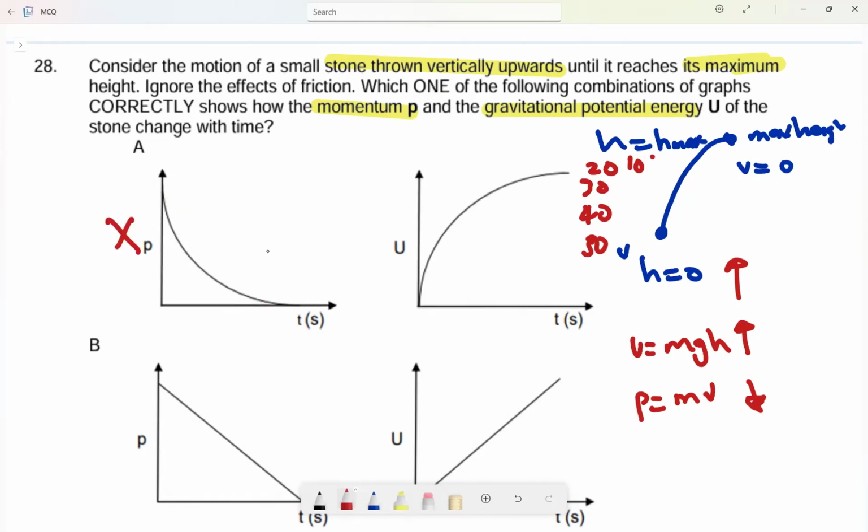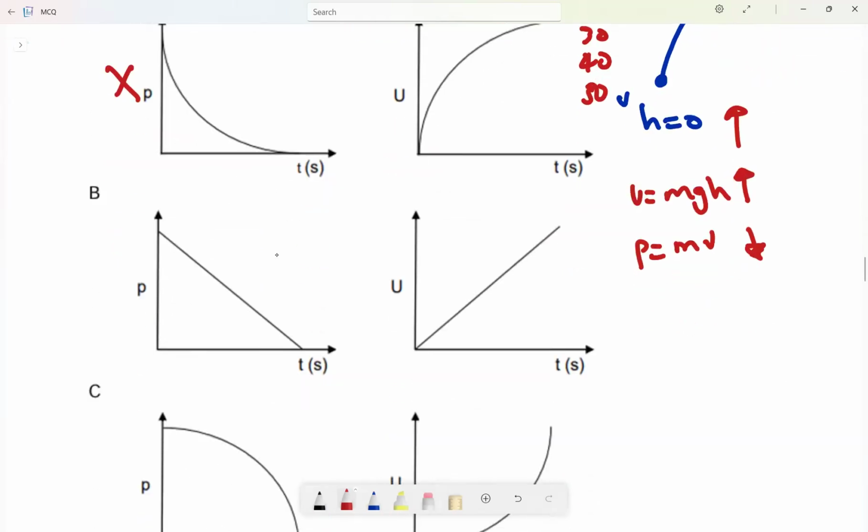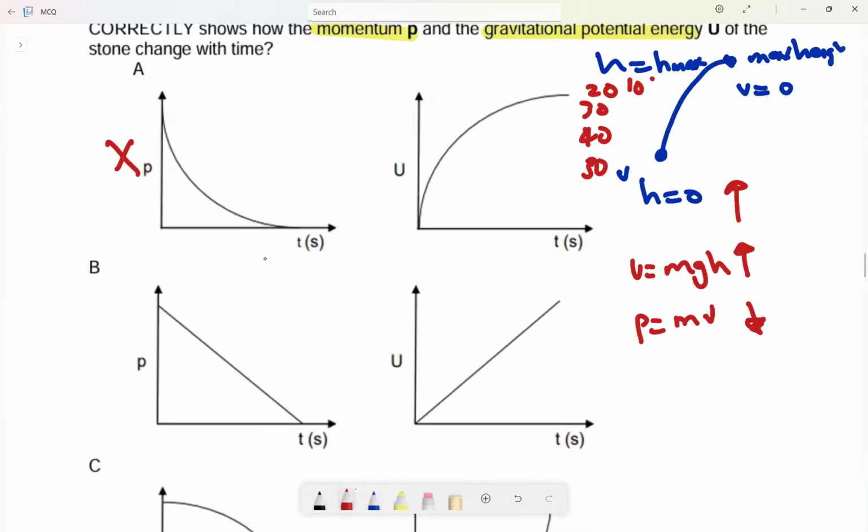So this is wrong. Potential energy, I'm not sure about that graph. But this one is incorrect. Very, very incorrect. Why? Because my momentum, there's no way it's gone.